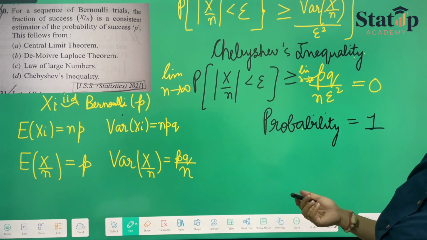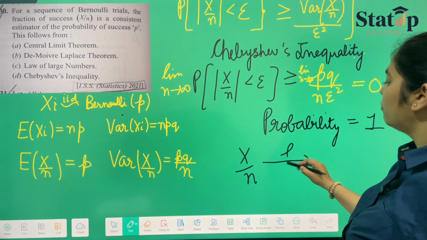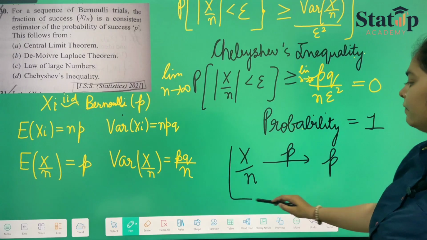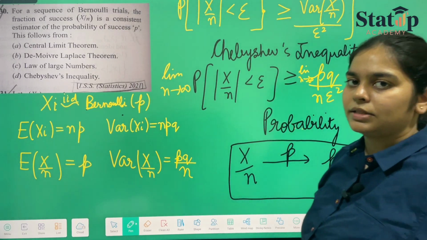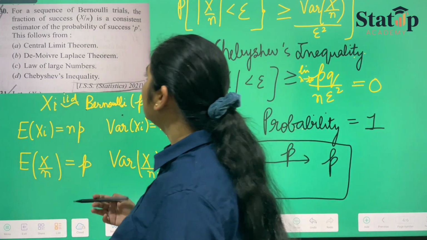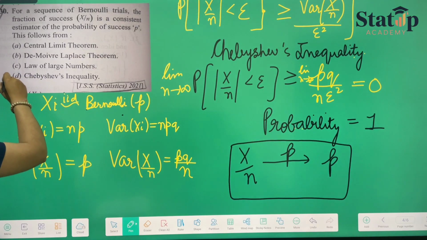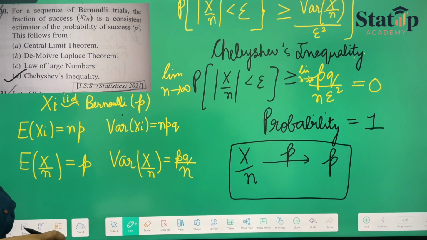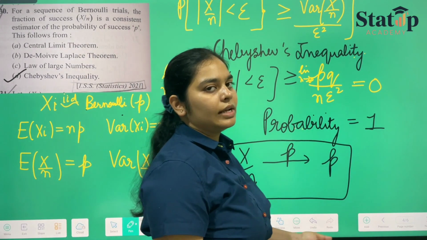So Chebyshev's inequality says that Xn in probability will always converge to p, when X is the sequence of Bernoulli trials, and it is always a consistent estimator of our probability p. So here we have used Chebyshev's inequality and not the central limit theorem, de Moivre-Laplace theorem or the law of large numbers. So this was all for today's lecture.